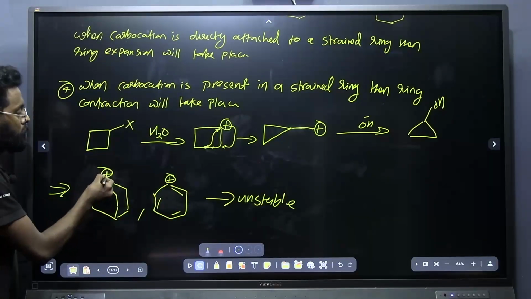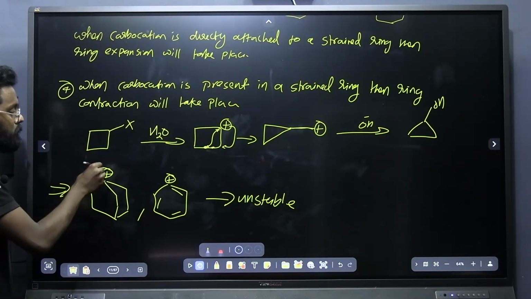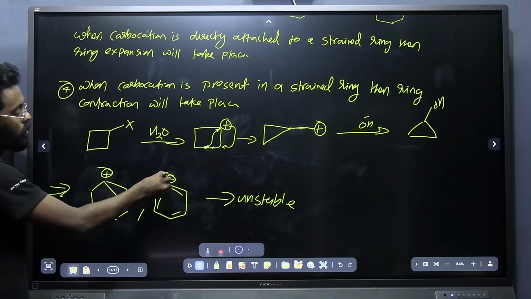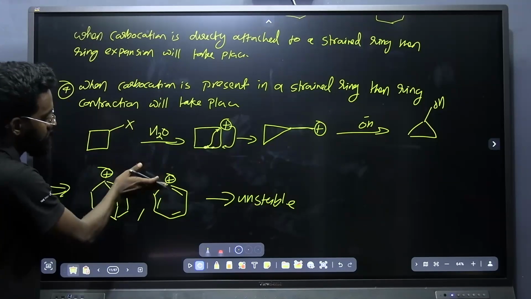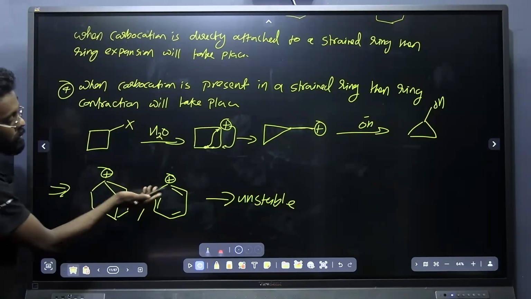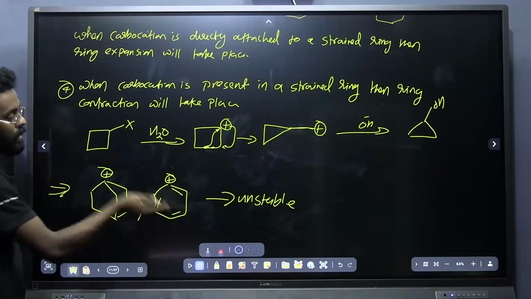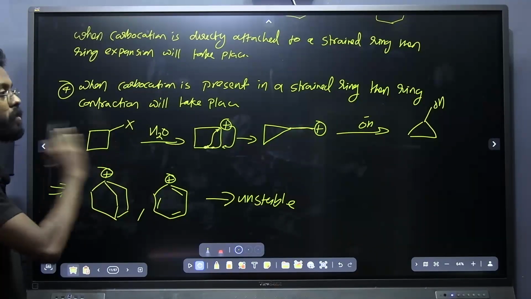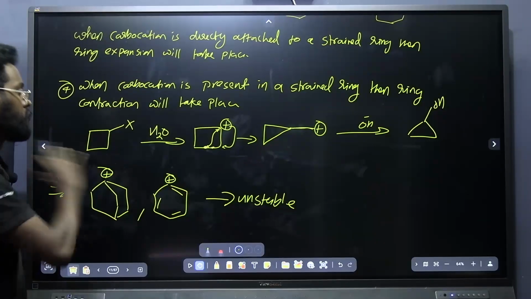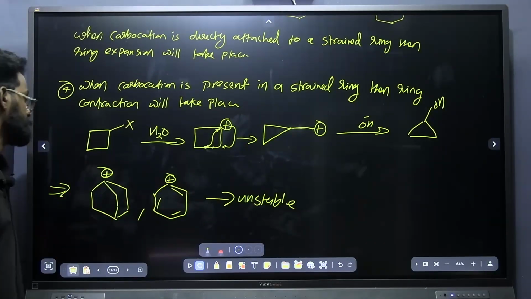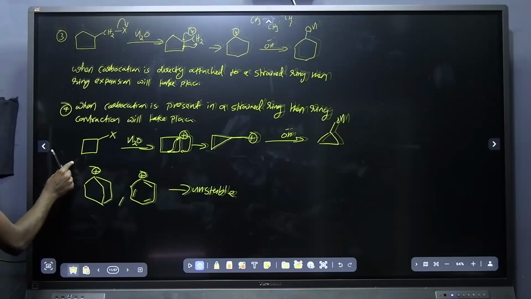This carbocation does not belong to the same plane, and here also it is not in the same plane. It is perpendicular to the sp2 hybridized carbon atom. Because of that, there won't be any delocalization. Delocalization will take place only if both the vacant orbitals, or both the p orbitals, are parallel to each other. So these are the other few points you have noted down.